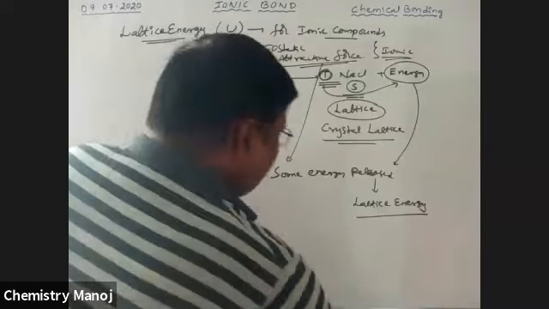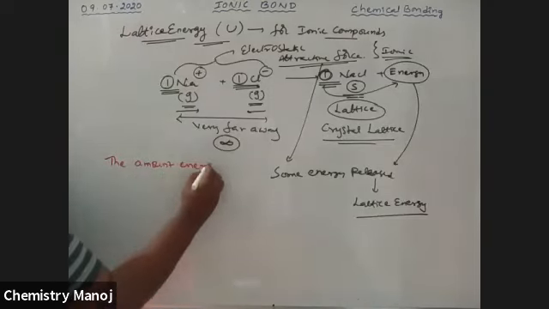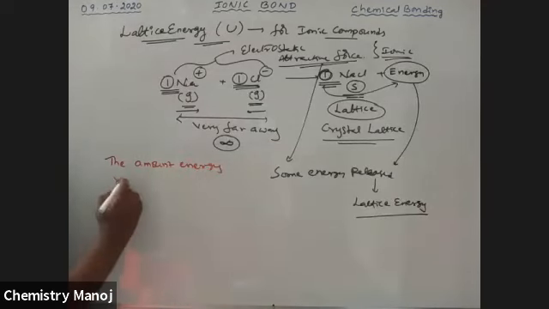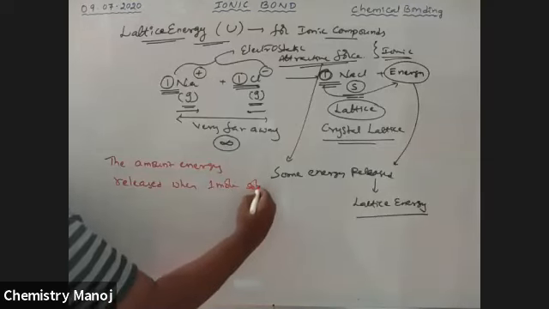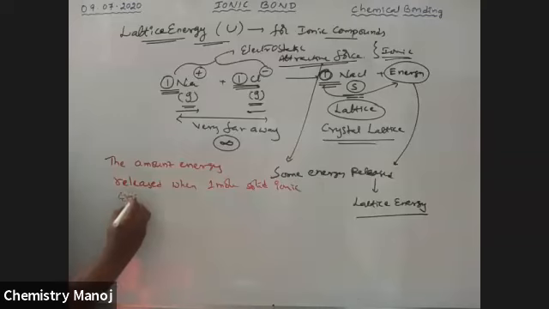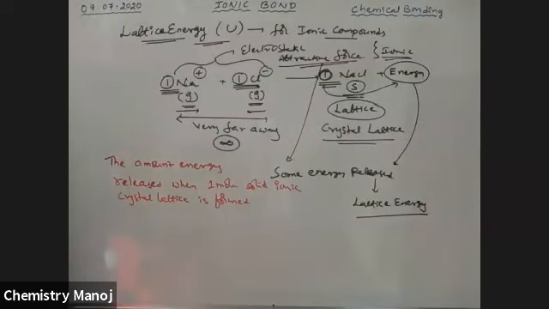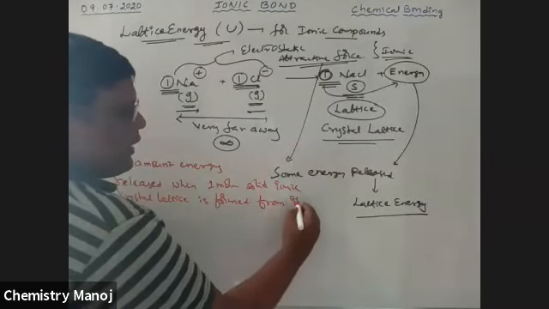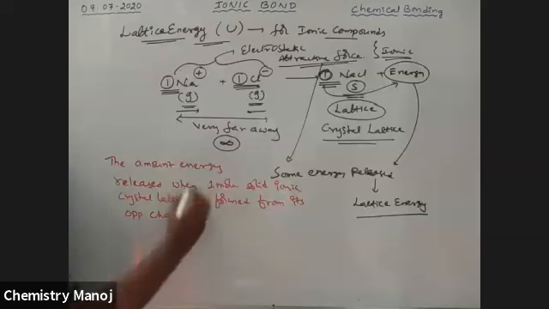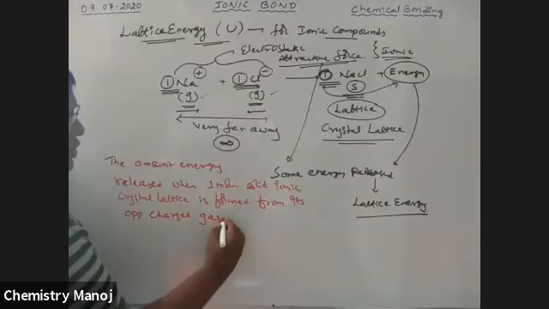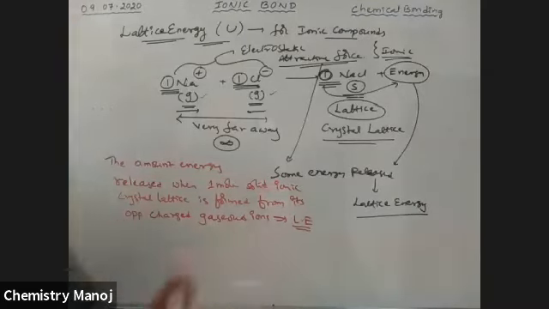So what is this lattice energy? The amount of energy released when 1 mole of solid ionic crystal lattice is formed from its oppositely charged gaseous ions is called lattice energy.